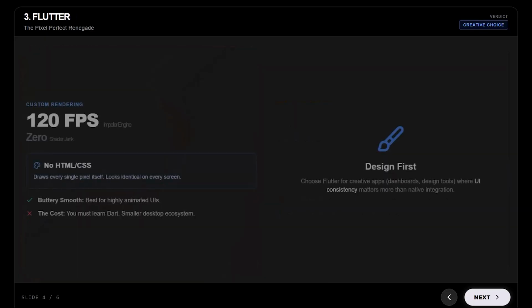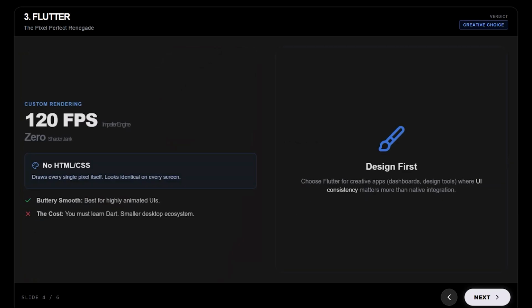Number 3: Flutter, the pixel-perfect renegade. Flutter is the odd one out. It doesn't use HTML or CSS, it uses the Impeller rendering engine to draw every single pixel itself. The good: performance is buttery smooth at 120 FPS. The shader jank issues of the past are completely gone with the Impeller engine update. It is the best choice if you want a highly custom, animated UI that looks identical on every screen.